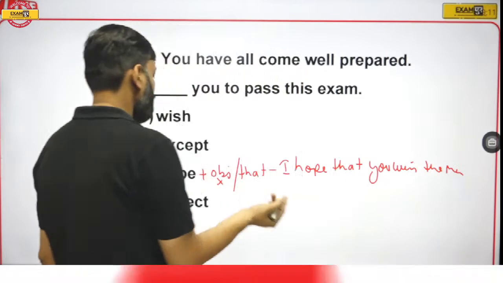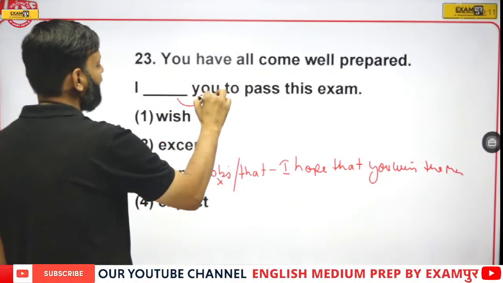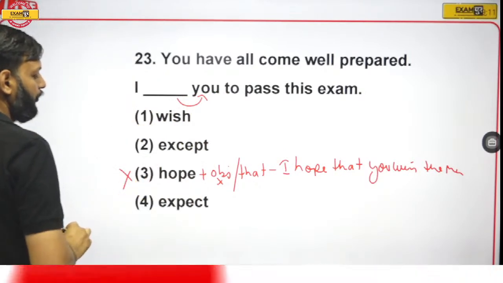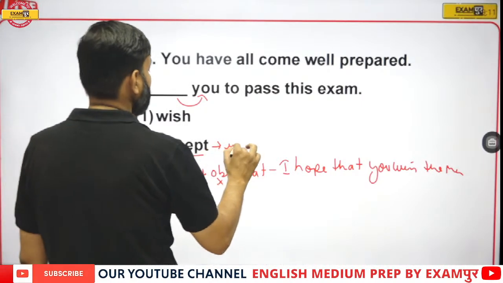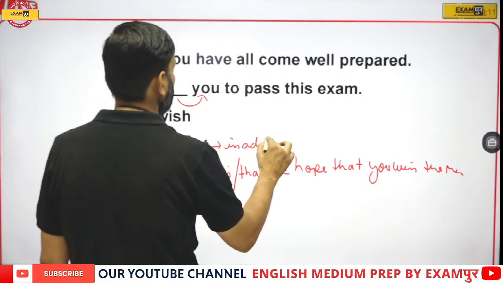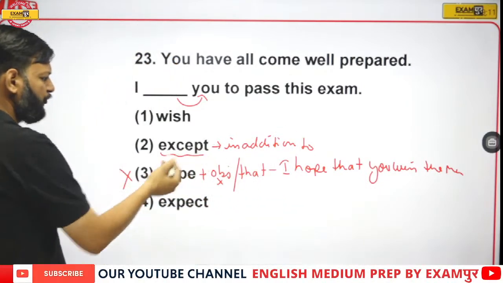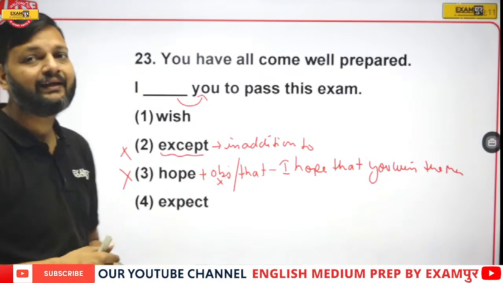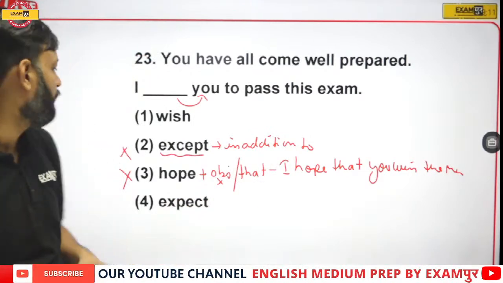But in the question, the blank is followed by an object, so hope cannot be the answer. Now, except means in addition to, so there is no sense of using except, for example, I have a bike except a car. So except cannot be the answer.